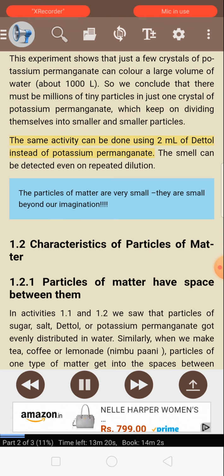The same activity can be done using 2 milliliters of Dettol instead of potassium permanganate. The smell can be detected even on repeated dilution. The particles of matter are very small, they are small beyond our imagination. 1.2 Characteristics of particles of matter.